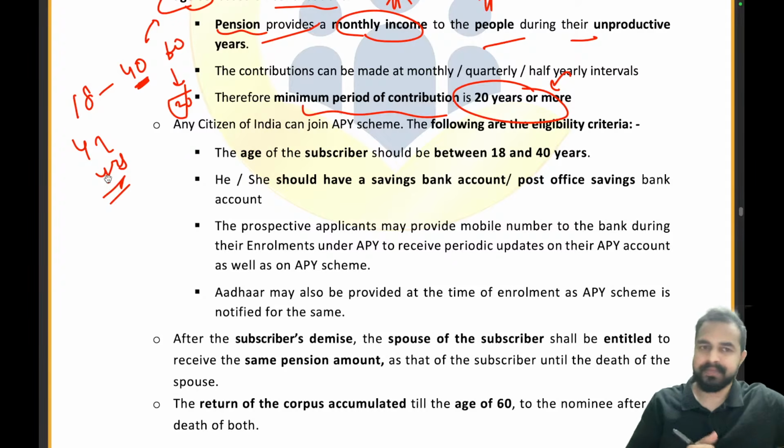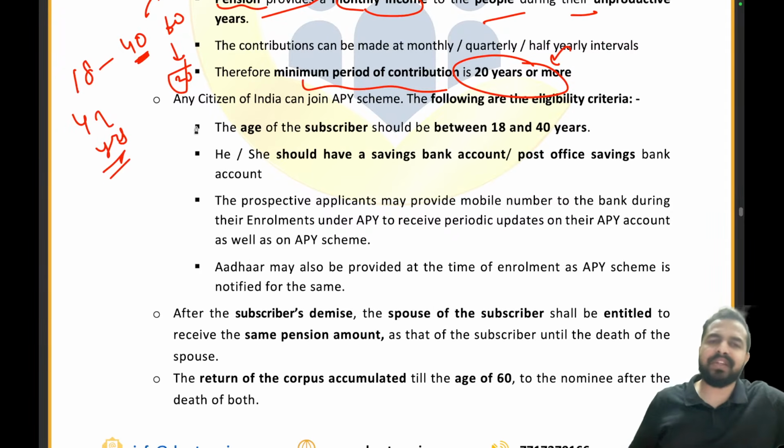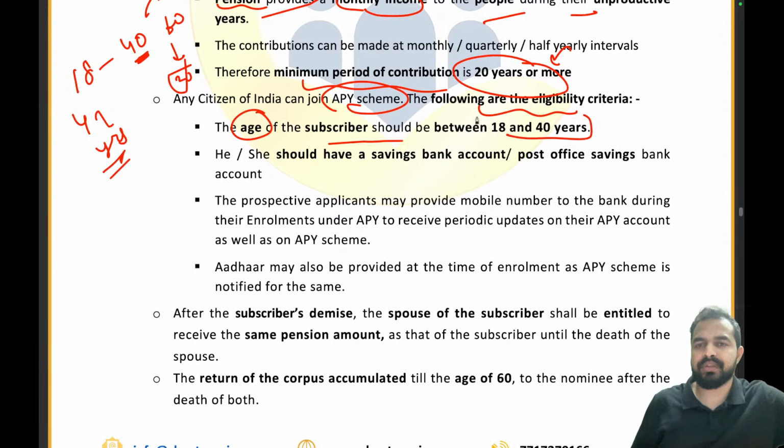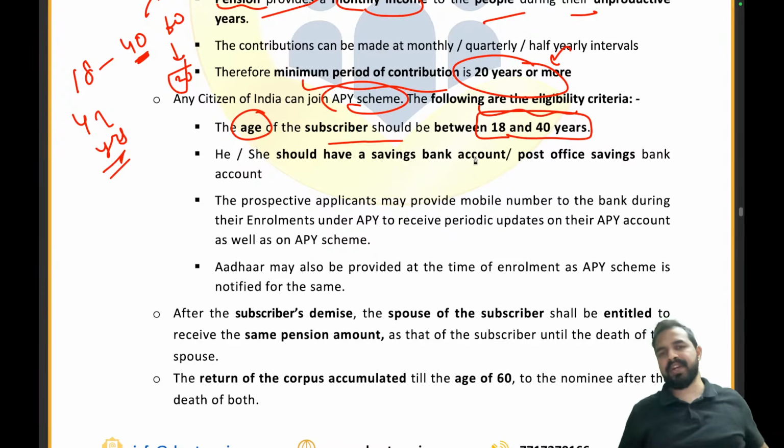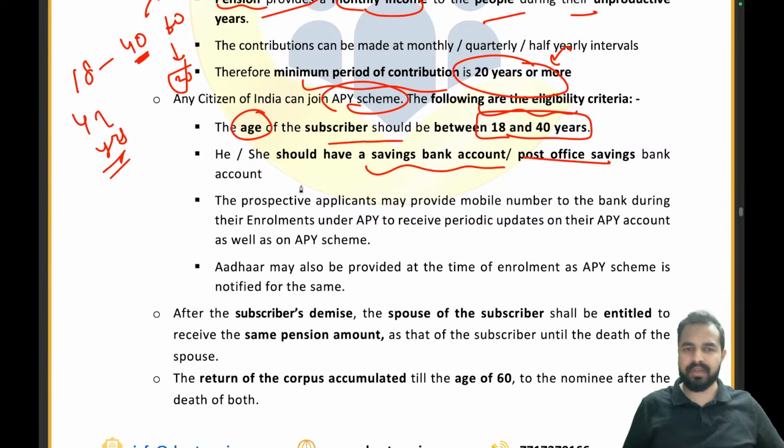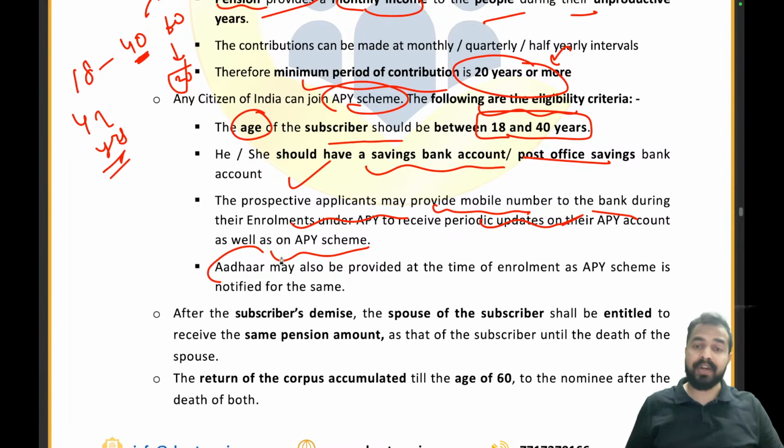Clear? Now any citizen of India can join the APY scheme. The following are the eligibility criteria. The age of the subscriber should be between 18 to 40 years. He should have a savings bank account or post office savings bank account. That is your requirement, you must have it. The applicant must have a mobile number which he can submit to the bank during enrollment under the APY to receive periodic updates on their APY account as well as on the APY scheme. Aadhaar may also be provided at the time of enrollment as the APY scheme is notified for the same.